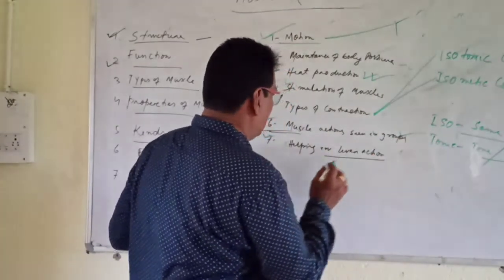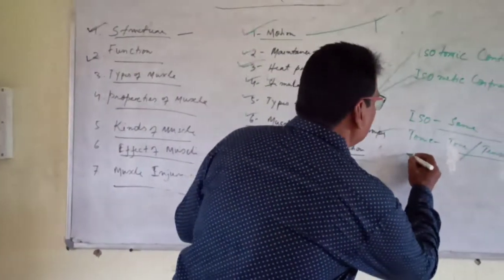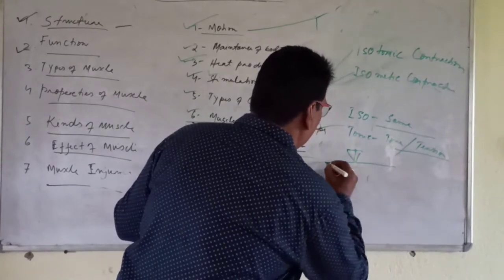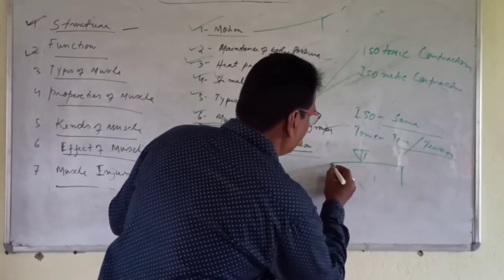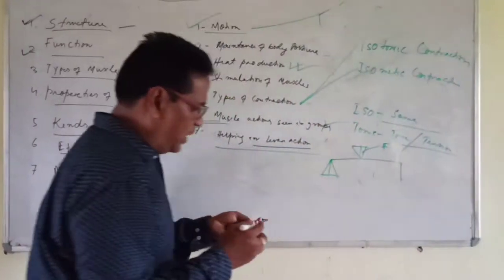And last is helping in lever action. So this is a lever. This is a rigid bar, and levers are present on two sides. The middle of the rigid bar is the fulcrum. The middle one is the fulcrum.